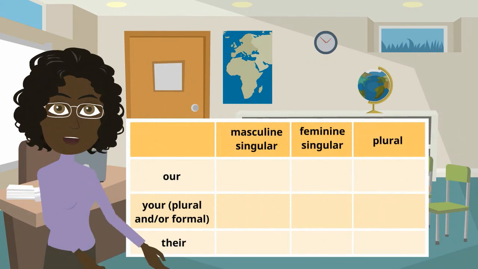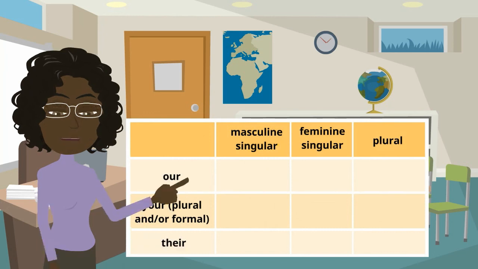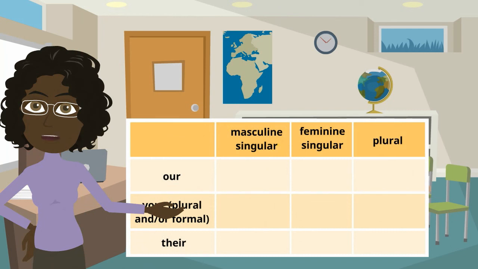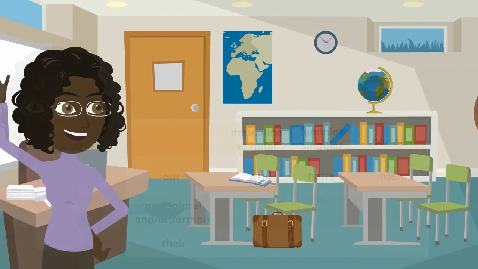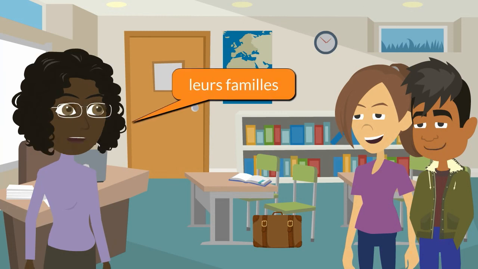Now, let's see what happens when we need to use the possessive adjectives our, the plural your, and their. When we need to speak about something that belongs to us, we use notre or nos. To illustrate the plural your, I'm going to have a conversation with Félix and Océane to model how these are used. I am first going to ask them about their families, leur famille.